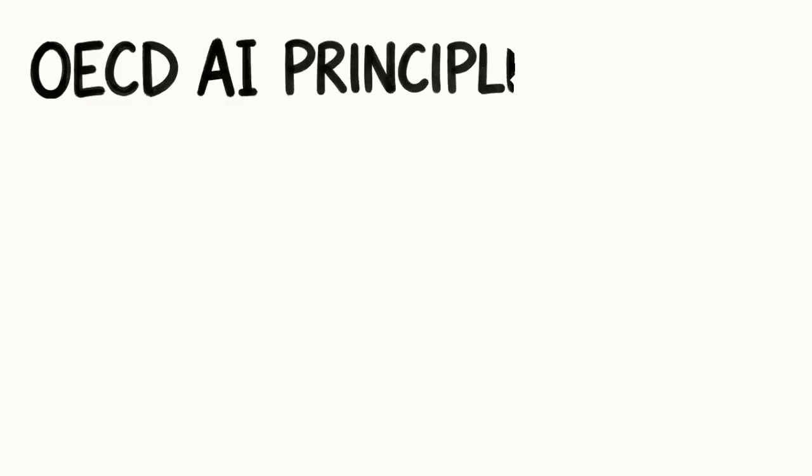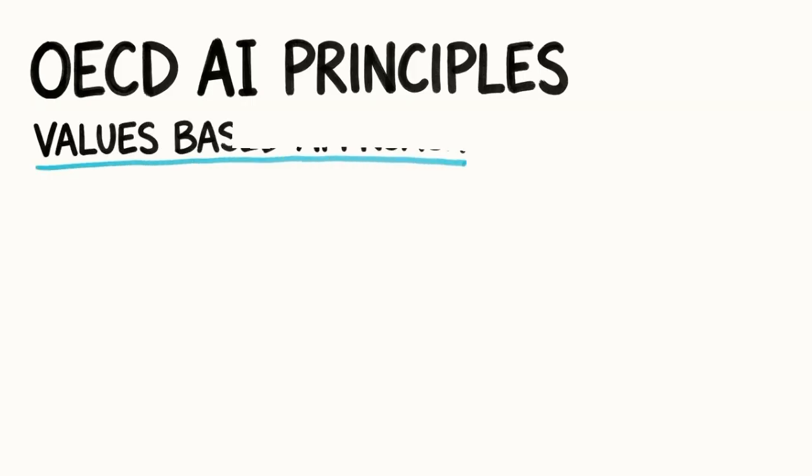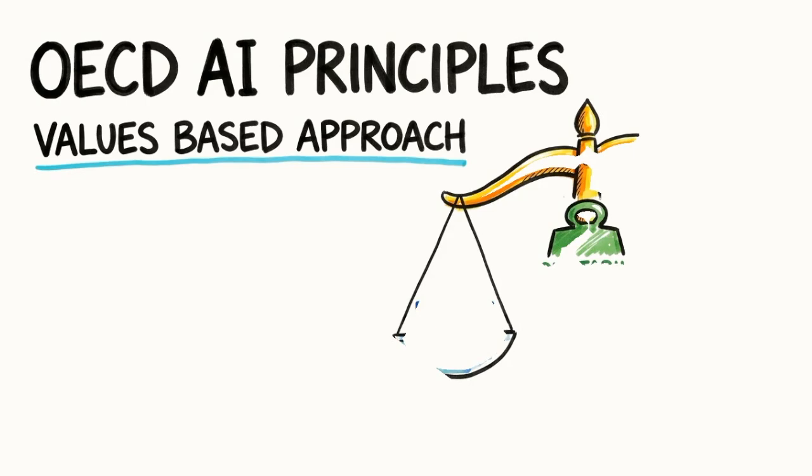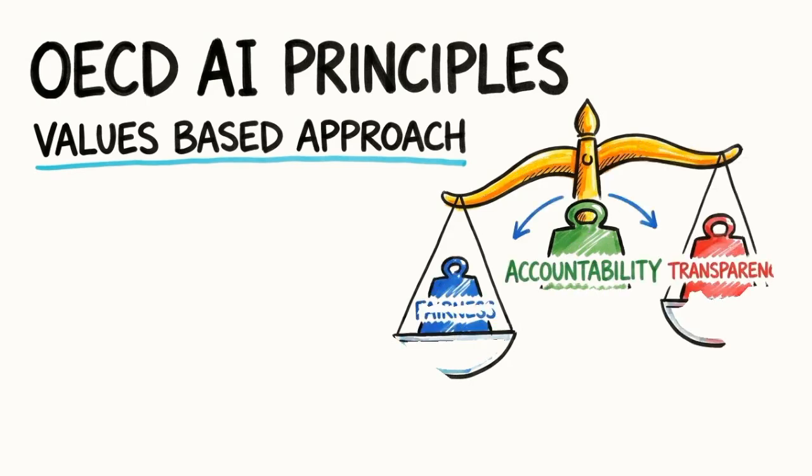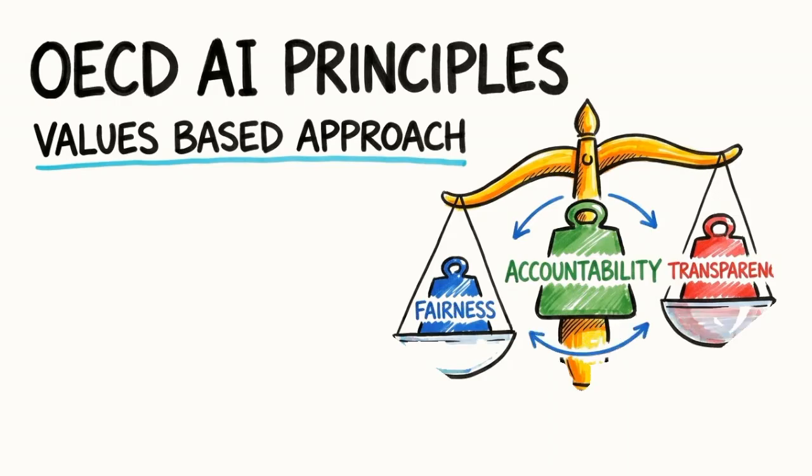Another important framework comes from the Organization for Economic Cooperation and Development, or OECD. The OECD AI principles take a broader value based approach. They focus on making AI trustworthy and beneficial for society as a whole. These principles emphasize ideas like fairness, transparency, accountability, and human well being, and they guide governments and organizations on what responsible AI should look like at a global level.